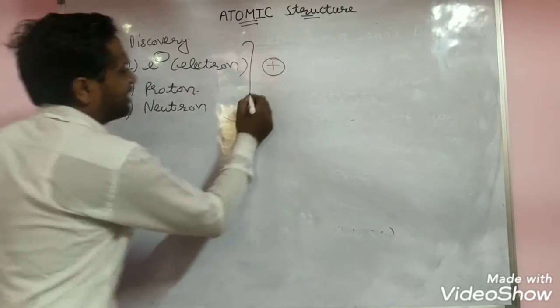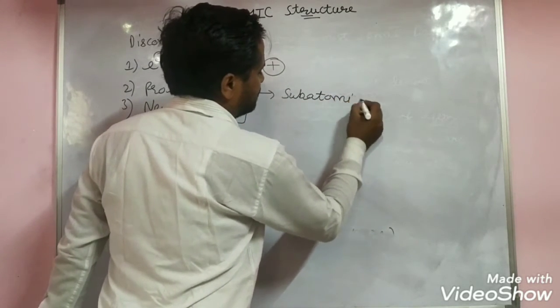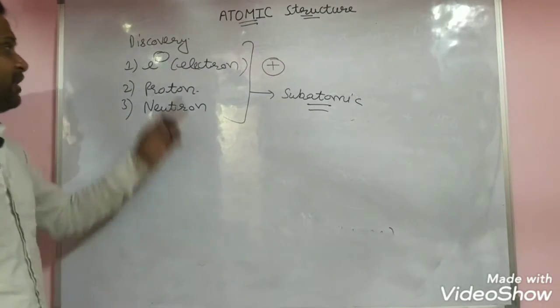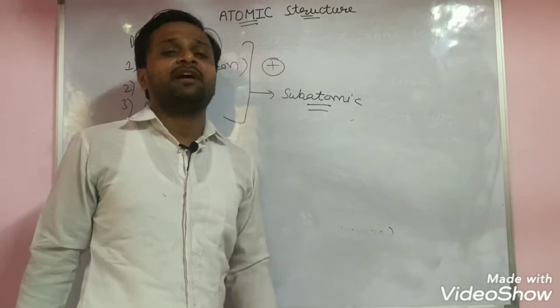Yes, these are the subatomic particles. This is the main drawback of Dalton atomic theory. According to Dalton, the atom is not further divided.